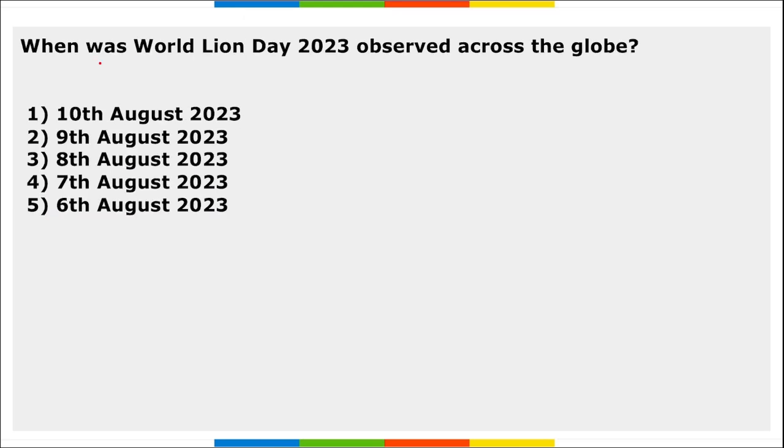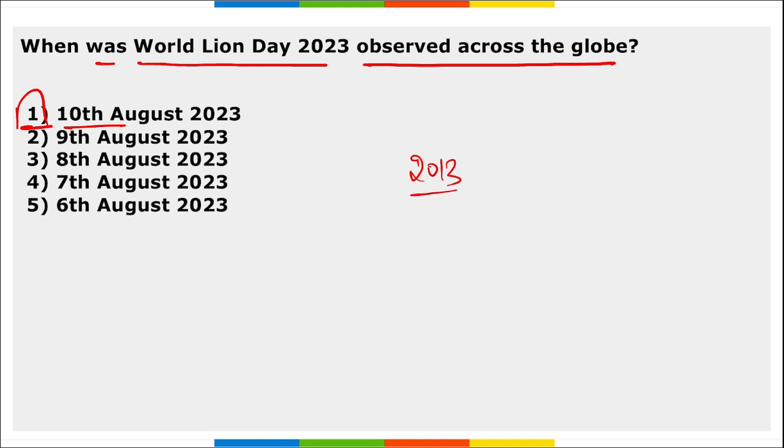Next, when was World Lion Day observed across the globe? So World Lion Day is observed across the globe on 10th of August, right? Every year on 10th of August we observe World Lion Day, and it is to create awareness about the threats the lion population face across the world. They are also known as big cats, and the first ever World Lion Day was observed in the year 2013. What is the scientific name of lion? That is Panthera leo.